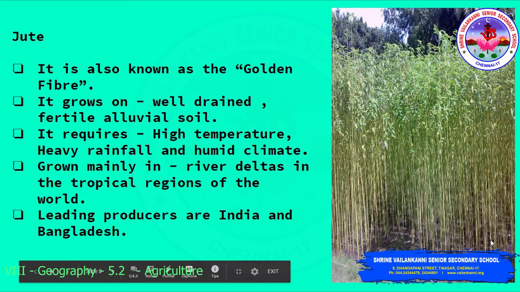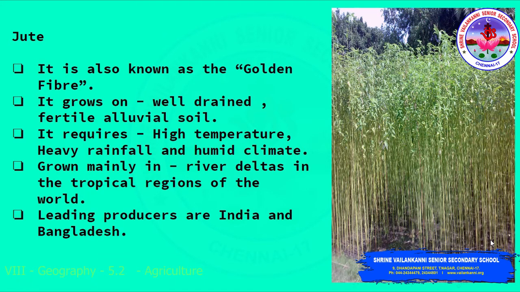Next comes jute. Jute is also known as the golden fiber. It grows on well-drained, fertile alluvial soil. For its growth, it requires high temperature, heavy rainfall and humid climate, and it is grown mainly along the deltaic regions, the river deltas in the tropical regions of the world. The leading producers of jute are India and Bangladesh.